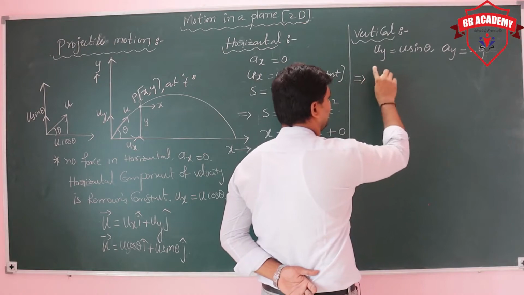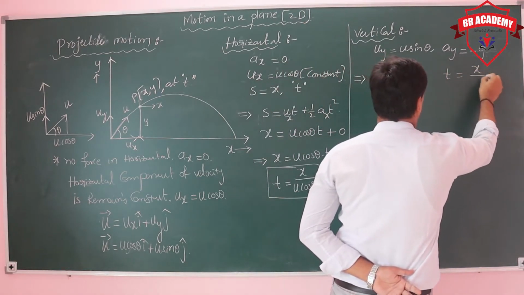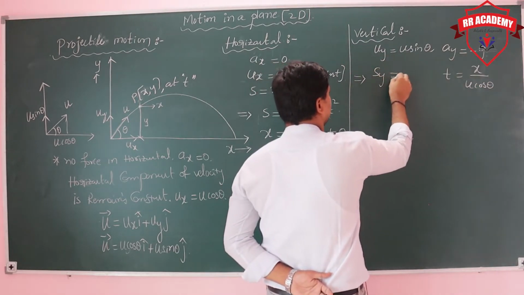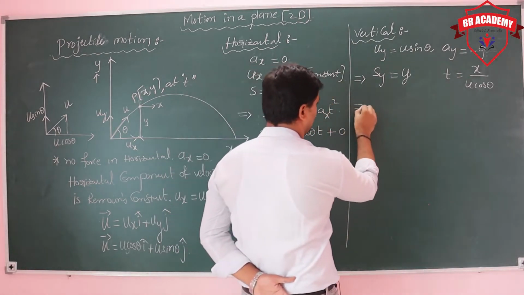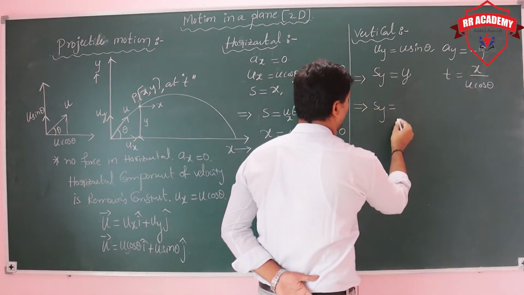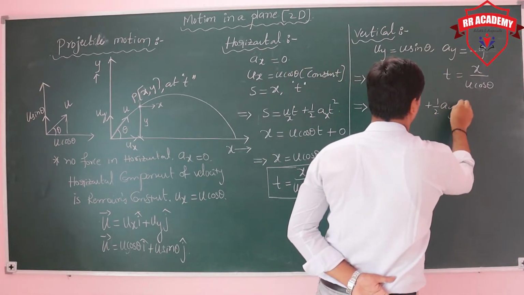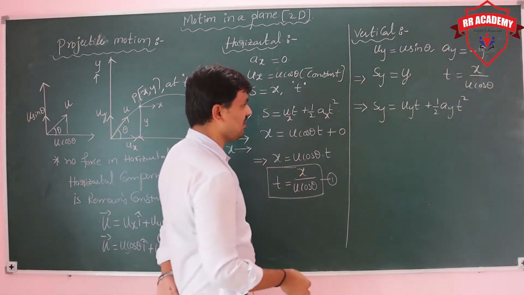Ay is equal to minus g, and time, you know that time is t equal to x upon u cos theta. And you need to get a vertical displacement, I am considering y. Then write the equation: Sy is equal to uy t plus half ay t square.